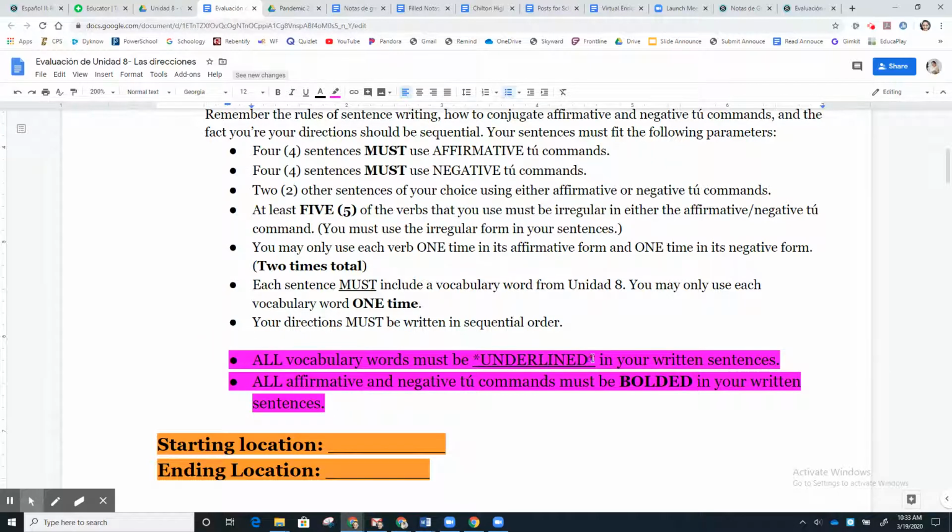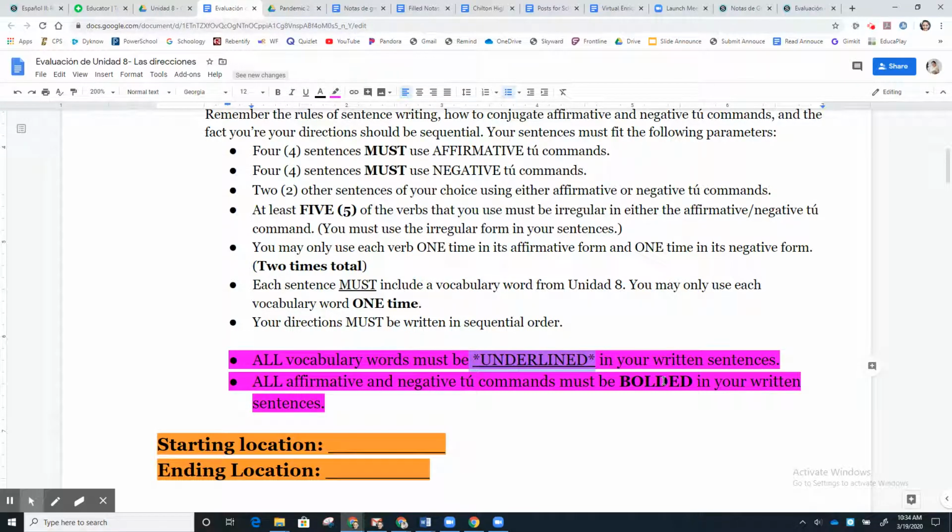All of your vocabulary words must be underlined in your sentences so that way I know which vocabulary word you're using for each sentence. And finally, you must have your affirmative and negative tú commands bolded. Last thing I do want to point out, ladies and gentlemen, if you are using a verb in these sentences, even if you're using it after you've already done your tú command, you must put it in a command form. You should not have any verbs in these sentences that are not conjugated as commands, unless they're being left in the infinitive because they follow one of the infinitive rules on your sentence writing rules.